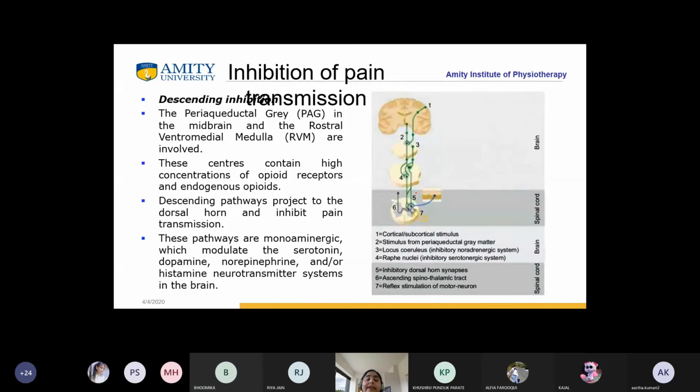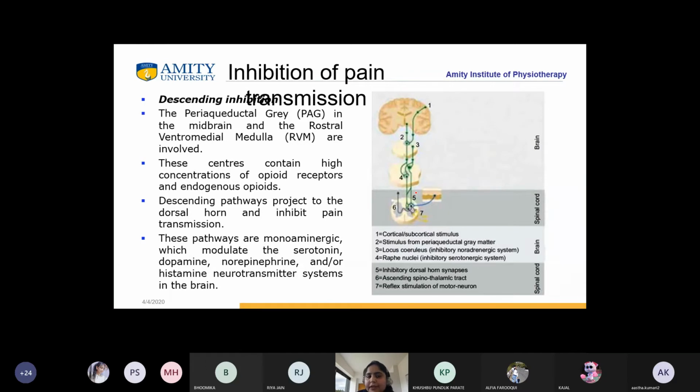As Ria was also discussing, the first is the pain gate mechanism, that is Melzack and Wall gate control theory, which was given in 1965, in which there is recruitment of large diameter A beta fibers. The second is the descending suppression system. So we will be talking about descending inhibition. Now, what does this mean?